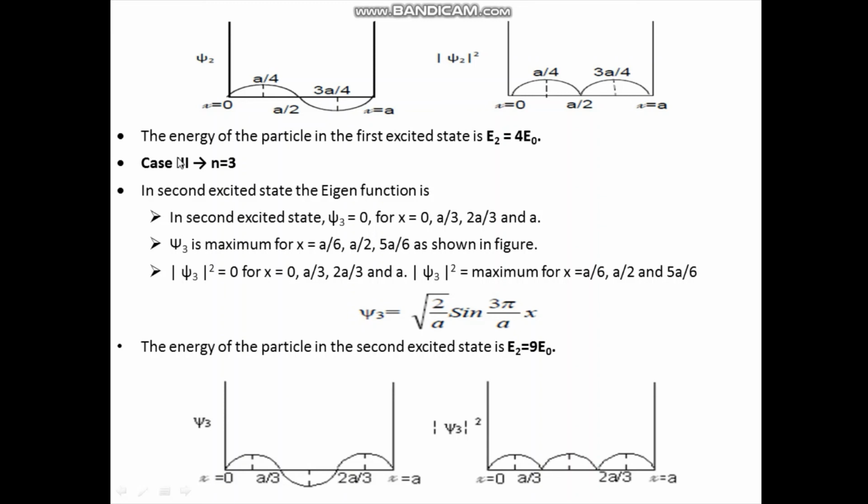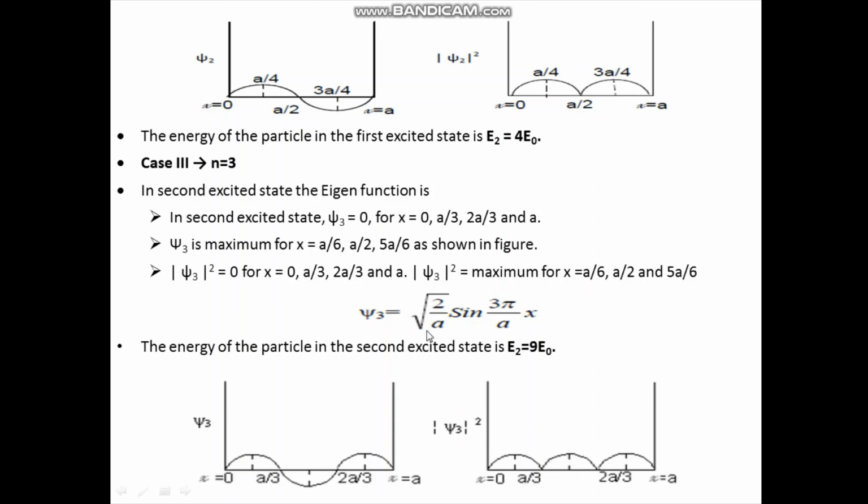Next we move on to the third case, that is n is equal to 3, that is the second excited state. See, in the second excited state, the eigenfunction can be written as psi 3 equal to root of 2 by a sine of 3 pi by a into x. Now how to get this equation?